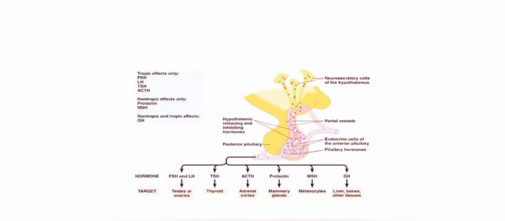Now this diagram depicts the different kinds of hormones produced by the anterior pituitary gland. Here the neurosecretory cells of the hypothalamus are shown, which give their secretions into the hypophyseal portal vein, and through this it acts on the anterior pituitary, and the anterior pituitary produces the hormones FSH and LH.